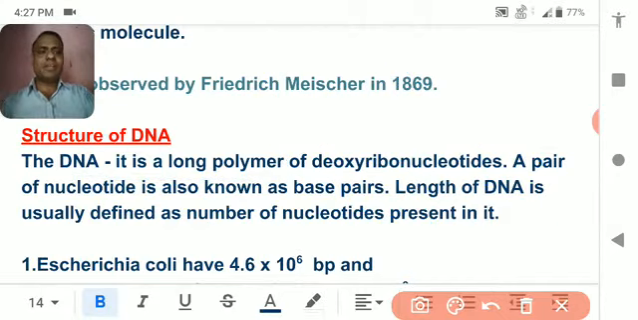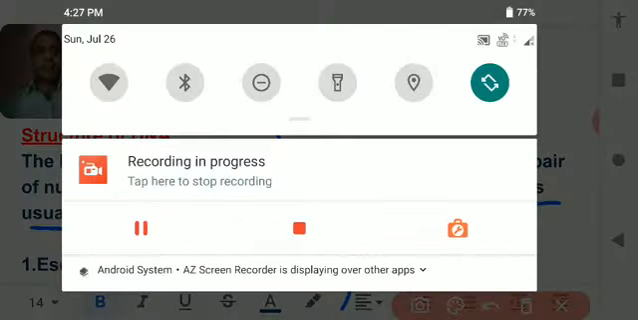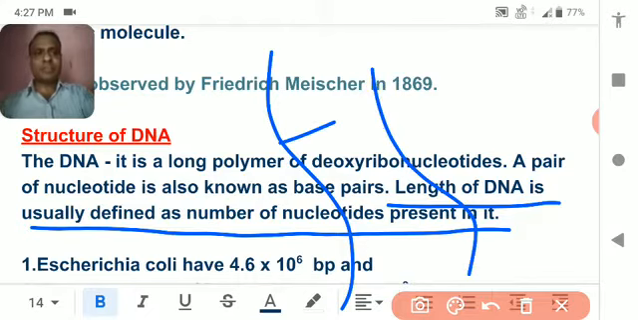I think understood? The length of the DNA is usually defined by the number of nucleotides. The number of nucleotides says how long the DNA will be. Suppose these are the nucleotides. If the number of nucleotides is more, the DNA will be long, and if the number of nucleotides is small, the length of the DNA will be short.